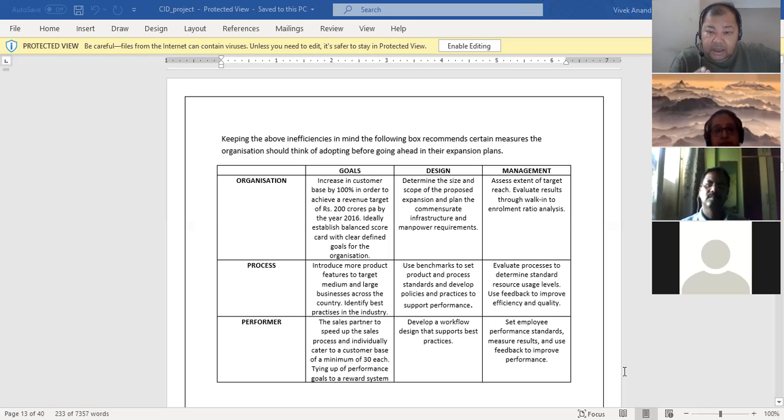So if this model is more confusing, keep it aside for some time. Understand the role first. You have to set the performance standards for it. I'll share one example with you. After the session, I'll share one small document with you which will have all these steps.